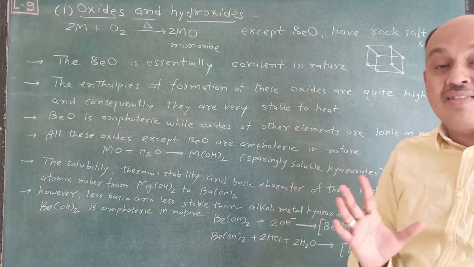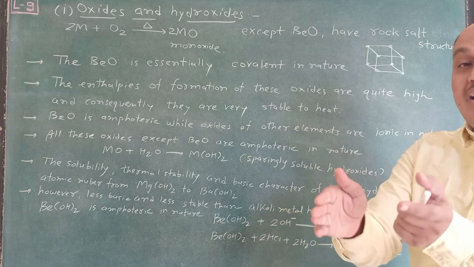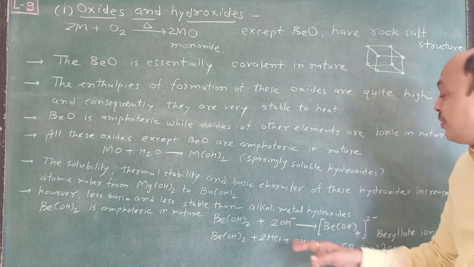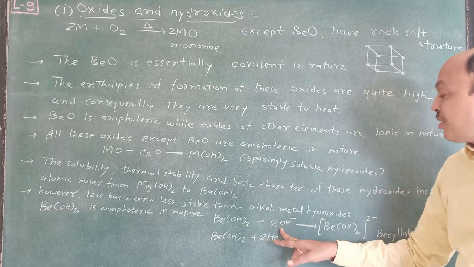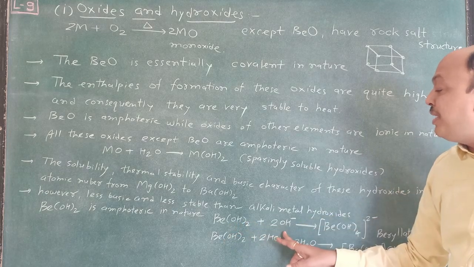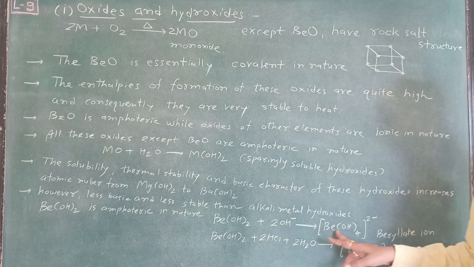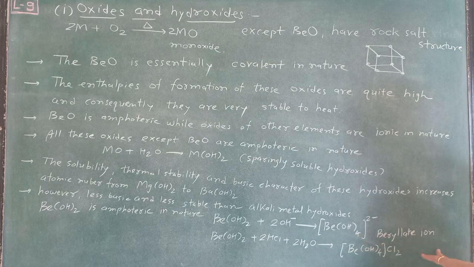Write down these two reactions. It is very simple. Beryllium hydroxide reacts with OH-, that is a basic solution. So it reacts with a basic compound and gives the beryllate ion; a complex is formed.